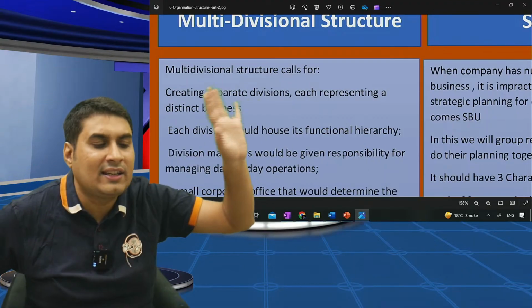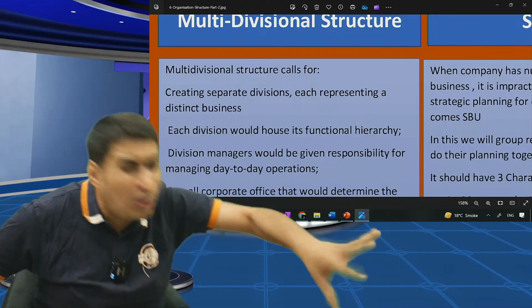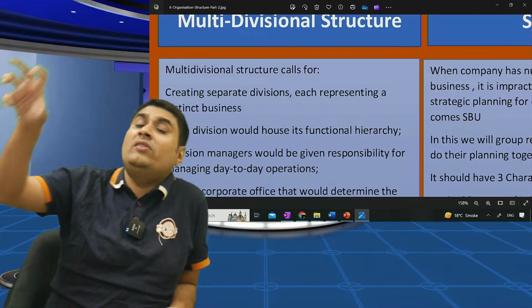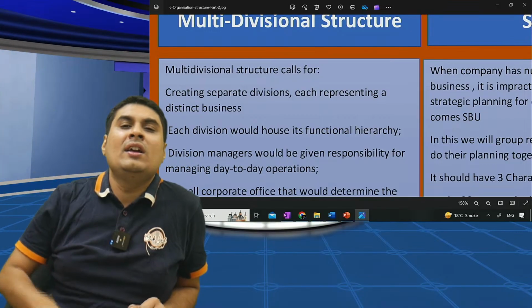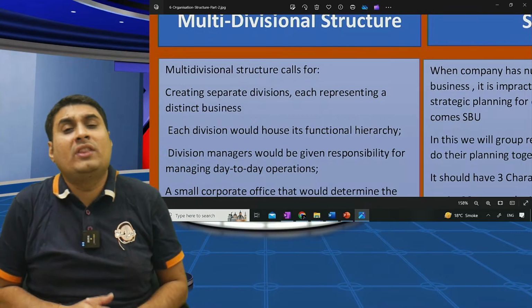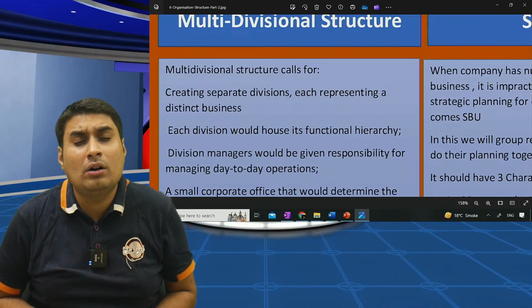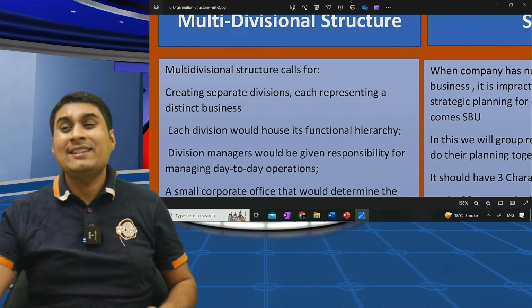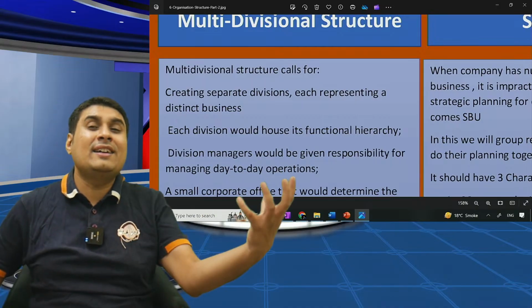You manage the hotel section. Full power is given; revenue, profit, you are responsible. Another son we don't give power, though he is our son only. We say, no, Dad will tell how to do business. He says, I will do it on my own, and we say, no, ask Dad. So that son is multi-divisional. The other son is divisional.